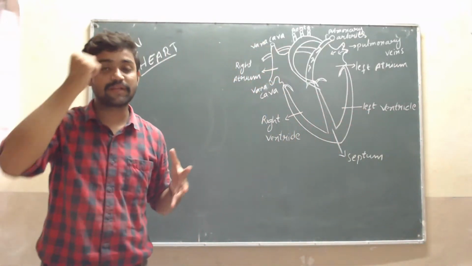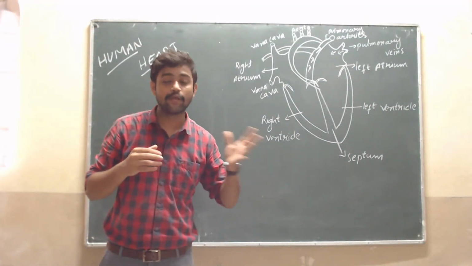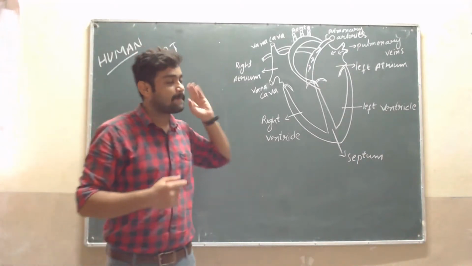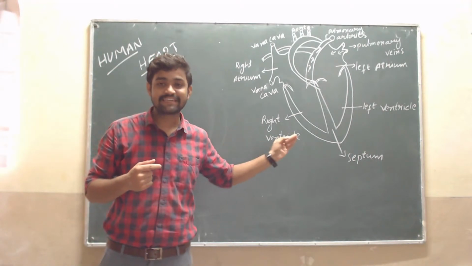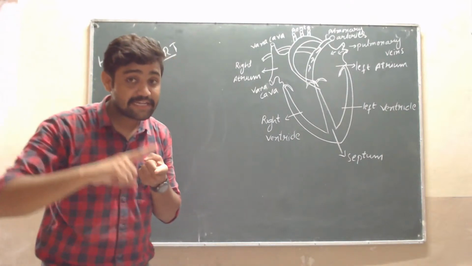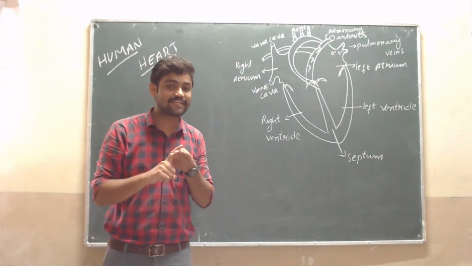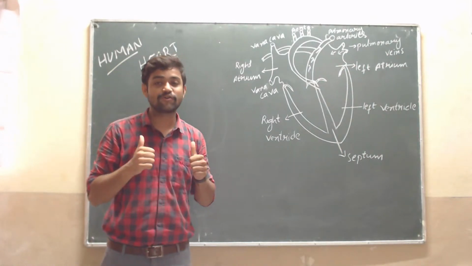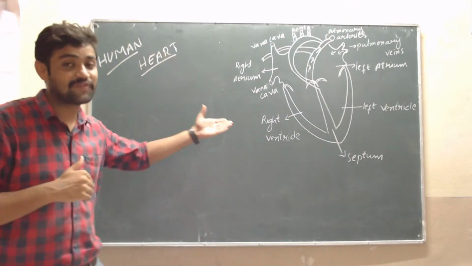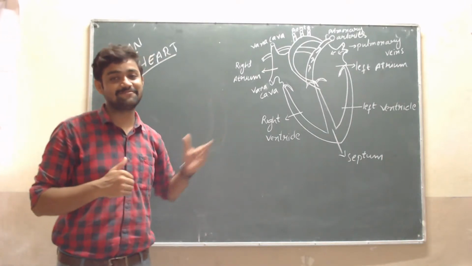Sir, in a previous video you told that nutrients, protein, carbohydrates and fats, etc. go inside the blood. Now you are telling that oxygen goes inside the blood. What's the right answer? Yes, blood carries nutrients as well as oxygen. Agree? Because we have to be alive, for that purpose the heart is very important. It circulates the blood, that is, oxygenated blood.